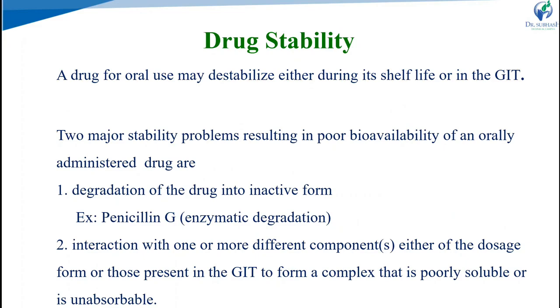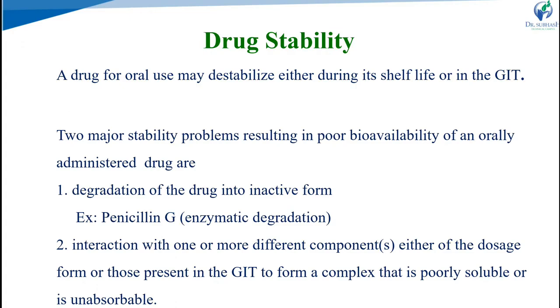And the last one, that is drug stability. How can drug stability affect absorption? A drug for oral use may destabilize either during its shelf life or in the GI tract. There are two major stability problems resulting in poor bioavailability or a poor absorption profile after oral administration. One possibility is degradation of the drug into an inactive form. When we take the drug, enzymatic degradation can convert it into its inactive form, so that also alters absorption.